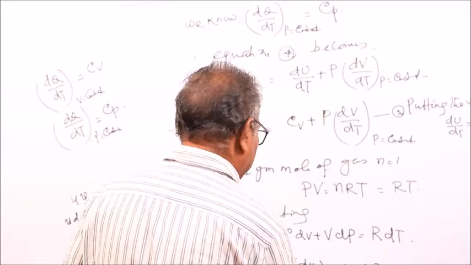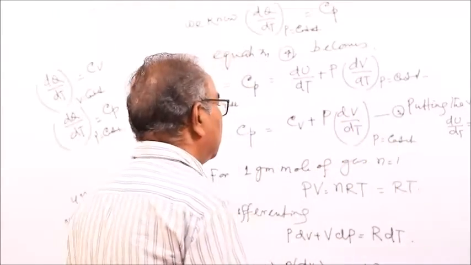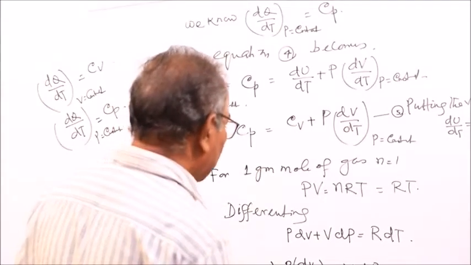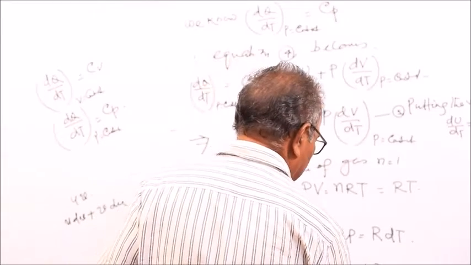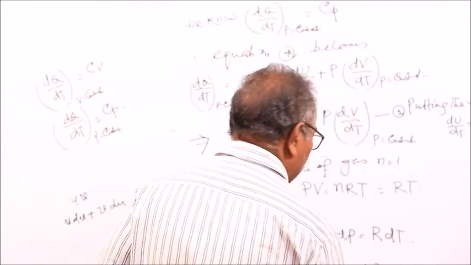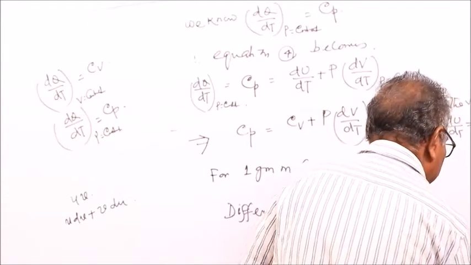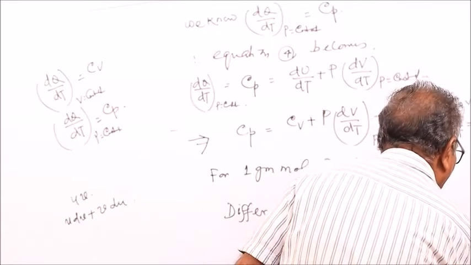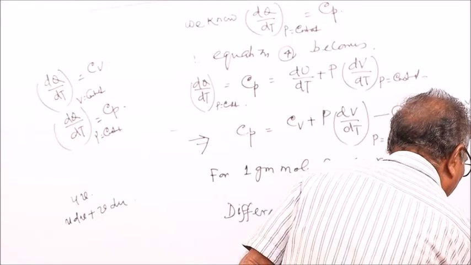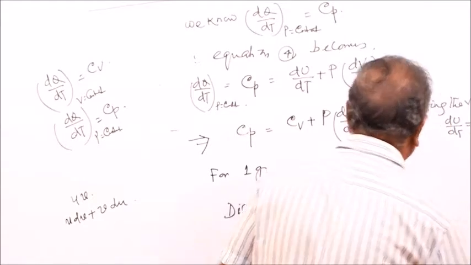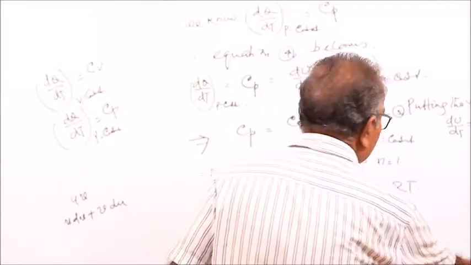So here we get P dV by dt with P constant is equal to R, the universal gas constant. Putting this value, P dV by dt with P as constant is equal to R. This is equation 6. So putting the value of P dV by dt with P as constant equal to R in equation 5.